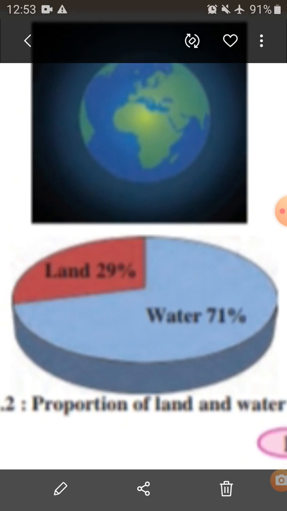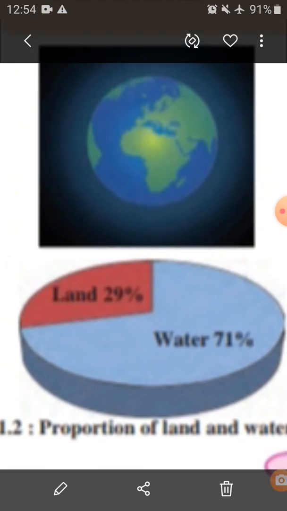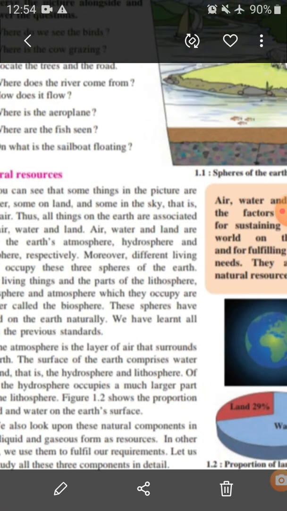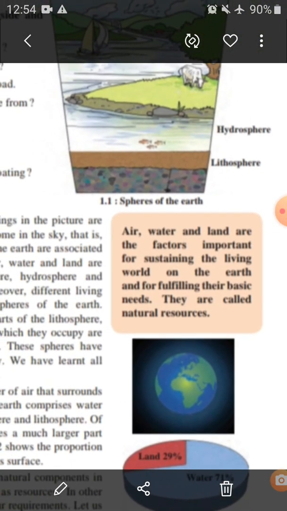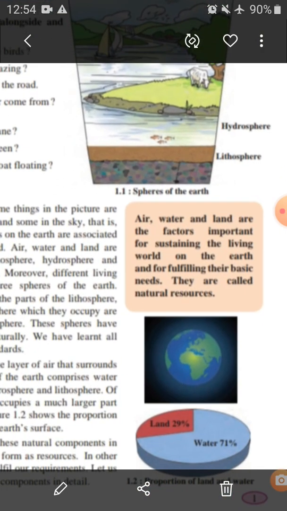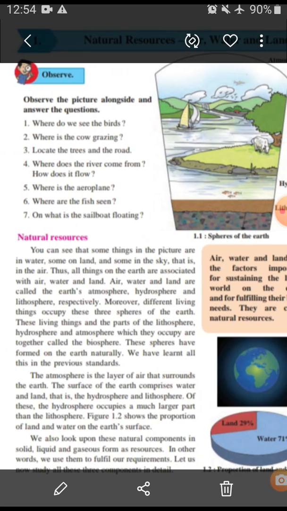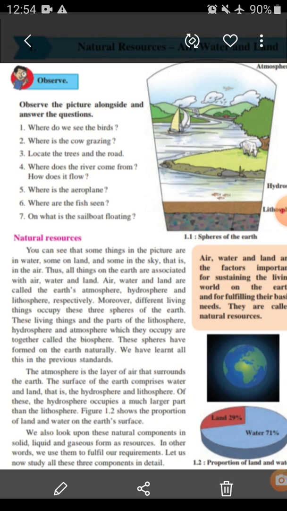Okay, in that 71% is water and 29% is land. And we know that water means hydrosphere and land means lithosphere. Figure 1.2 shows the proportion of land and water on the earth's surface.